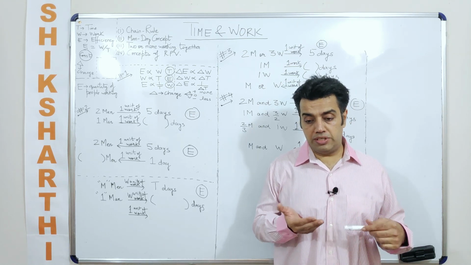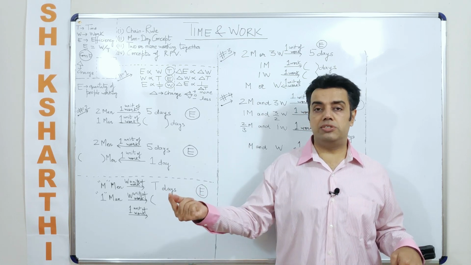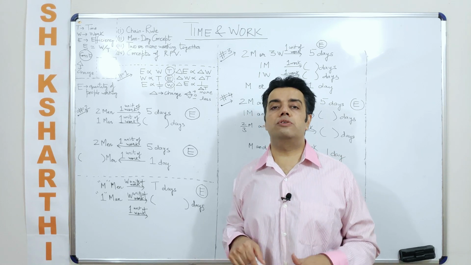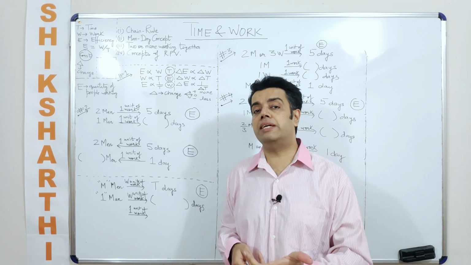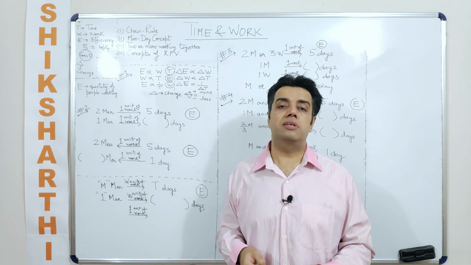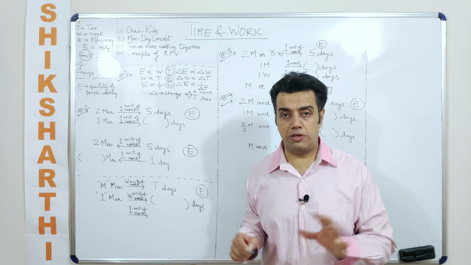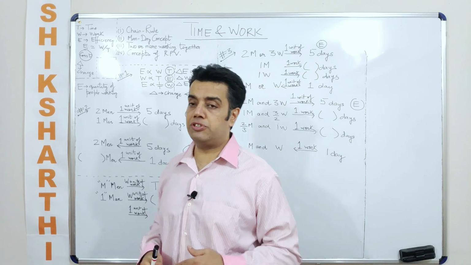So when the efficiency reduces to a half, which is just like saying the efficiency originally was how much? E. Now it reduces to how much? E by 2. How much time would be taken? So if originally the time taken was T, now the time which would be taken would be 2T. Why? Because efficiency is inversely proportional to the time. I hope you understood this. Okay. Another way to interpret efficiency is what?